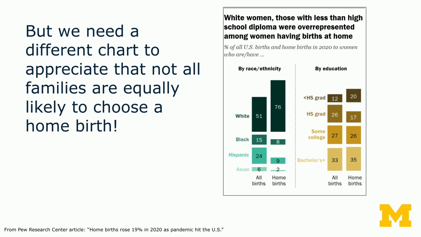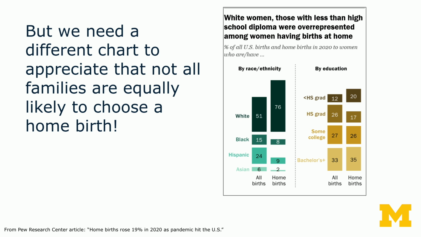Now, from those charts, you get a very high-level picture. But we need a different chart to appreciate that not all families are equally likely to choose a home birth. In a chart later in the report, we can see a breakdown of that data by race and ethnicity of the women who participated in the survey, as well as their education levels. And from these charts, we can see that the decision to have a home birth is not equally occurring across all races and ethnicities. It's more likely in white women, and also not across all levels of education.